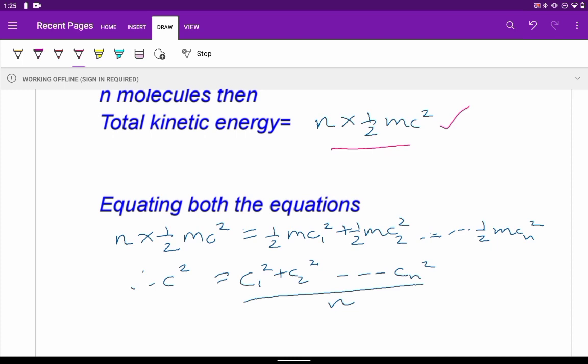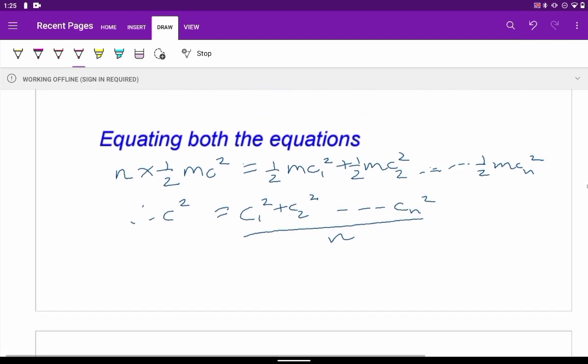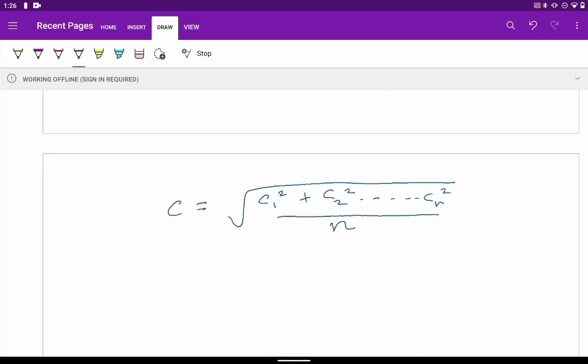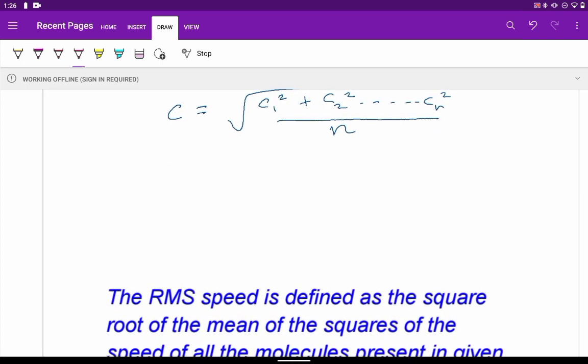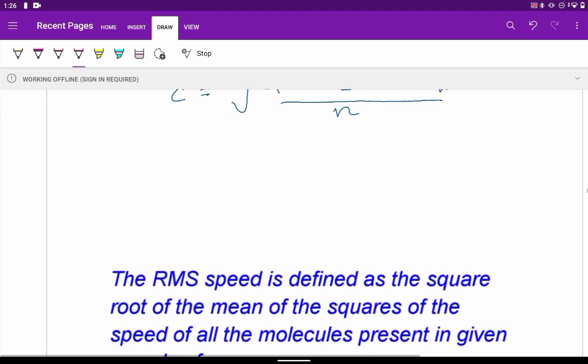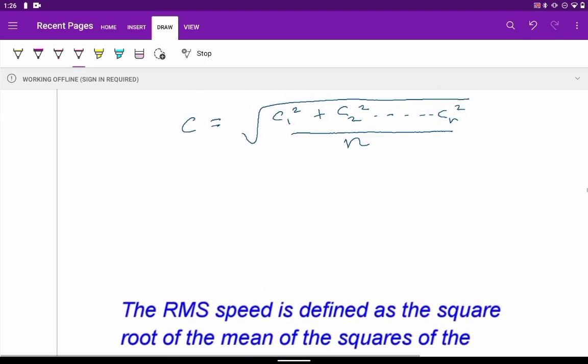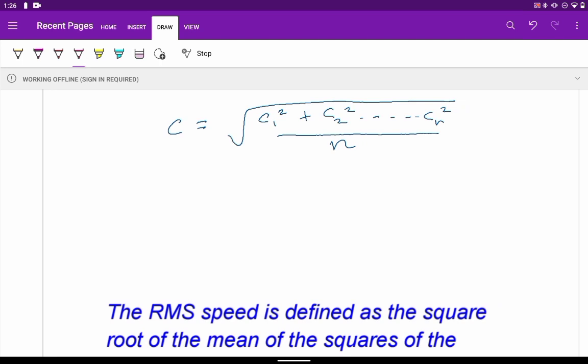So m, if you take common, will get cancelled on both sides. So c square will be equal to c1 square plus c2 square up to cn square divided by n. And c will be equal to the square root of this, that is the square root of the mean of the squares of the speed, c1 square plus c2 square up to cn square divided by n, the mean of the squares of the speed of all the molecules, and the square root of that is equal to c.